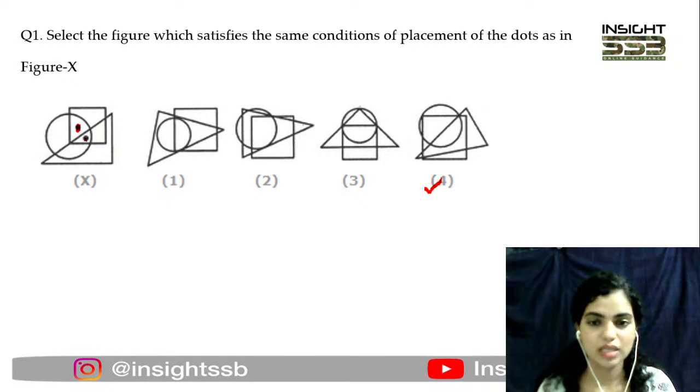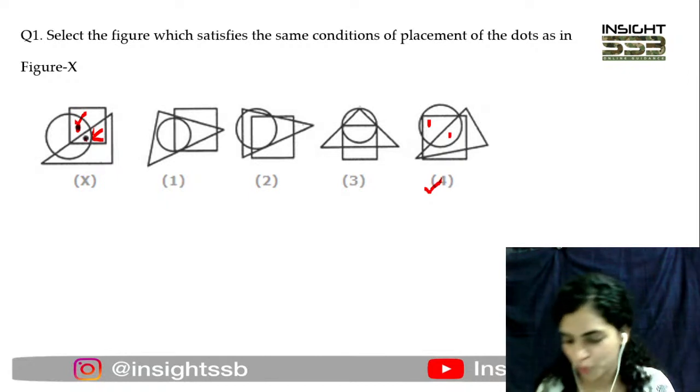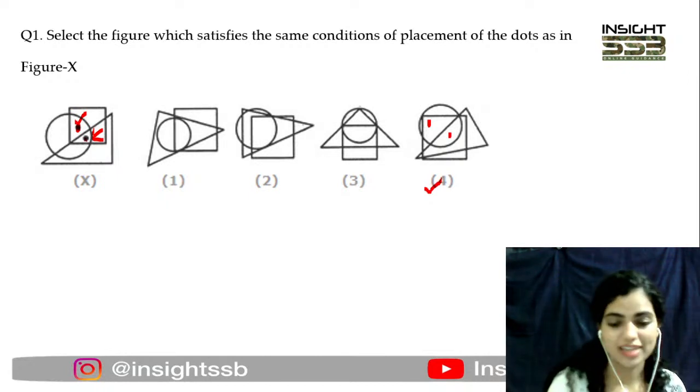Now, if you see, this particular option has a square and a square or circle ka situation here. Like you can place the dot here, तो ये वाला dot satisfy हो जाएगा, right? और जो दूसरा dot है जिसमें triangle, square और circle तीनों आना चाहिए, that can happen here. ठीक है, तो ये वाला dot भी satisfy हो जाएगा. So that is why we are going with option 4. Perfect. Well done guys. Okay.